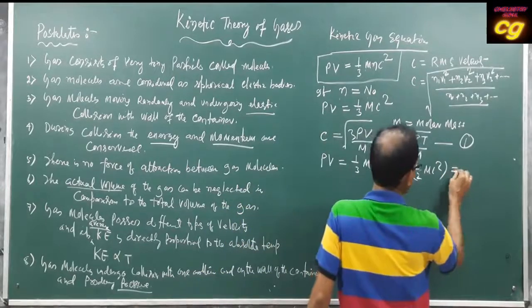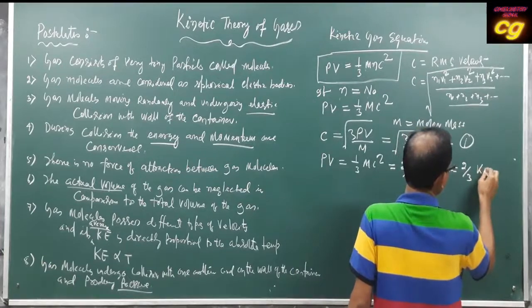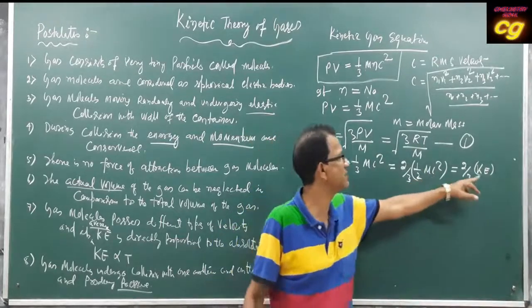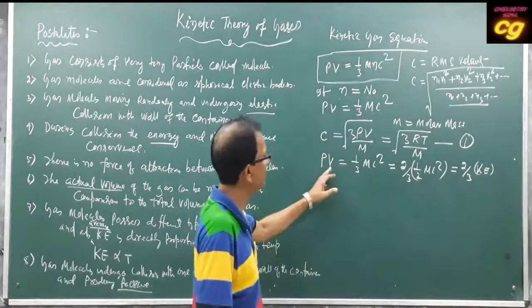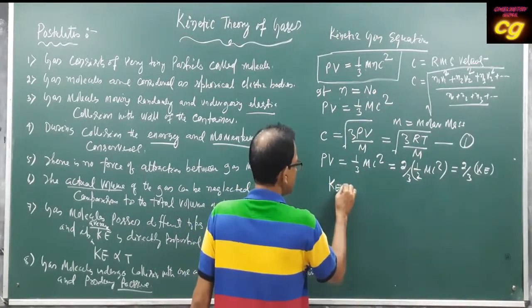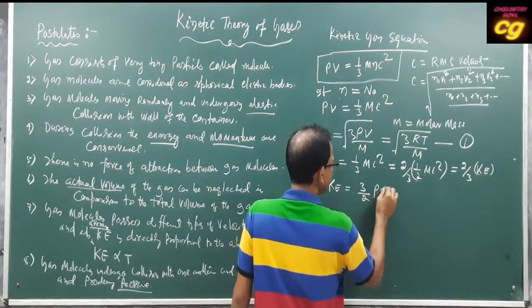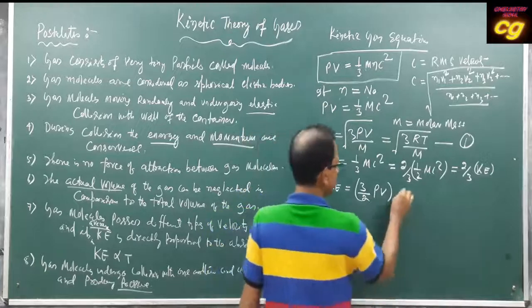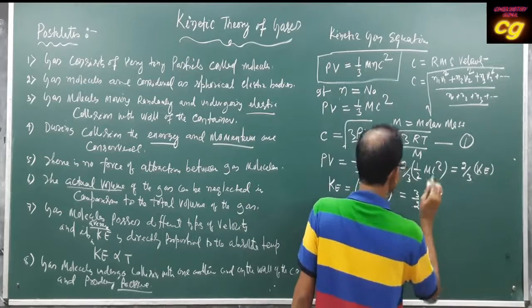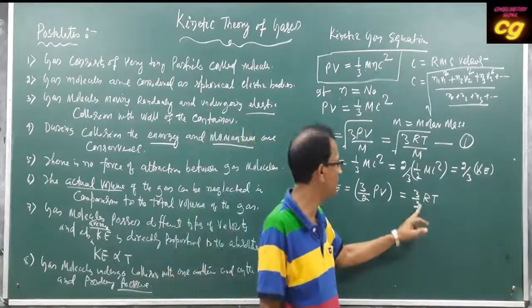So this is equal to 2 upon 3 KE, that means kinetic energy, half mc square. Now PV equal to 2 by 3 KE implies kinetic energy is equal to 3 by 2 PV, which is equal to 3 by 2 RT. Now this equation: kinetic energy is equal to 3 by 2 RT.